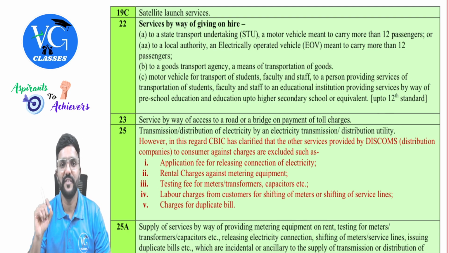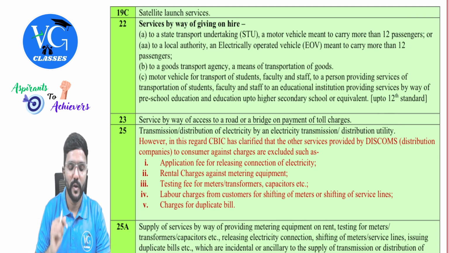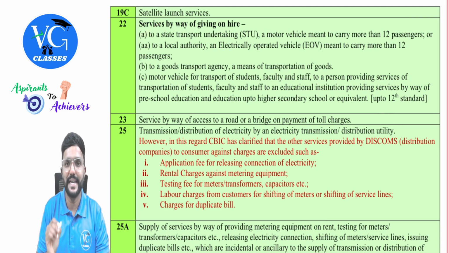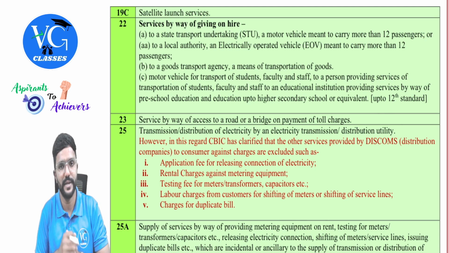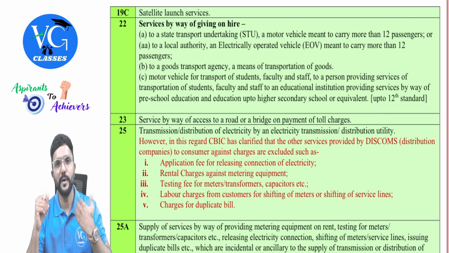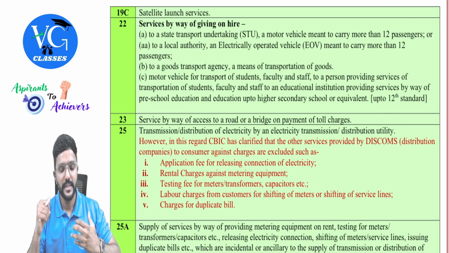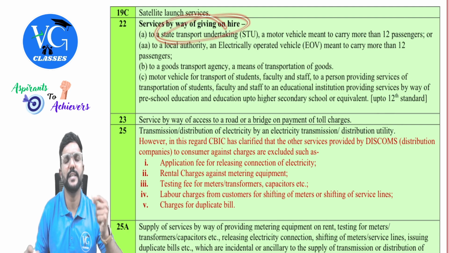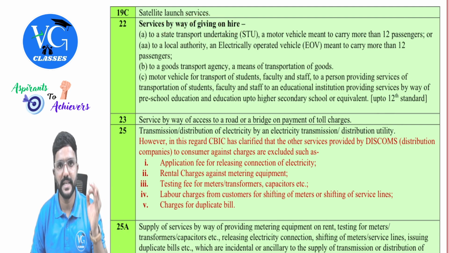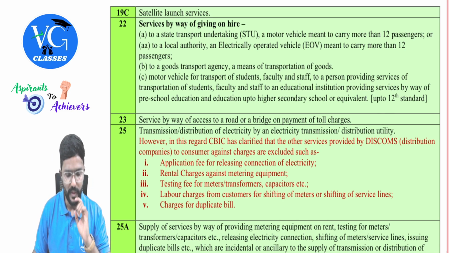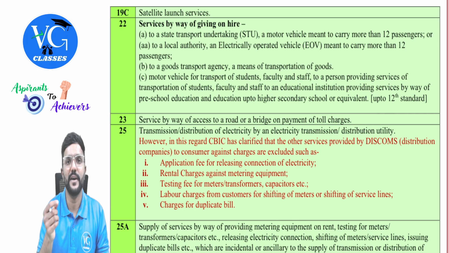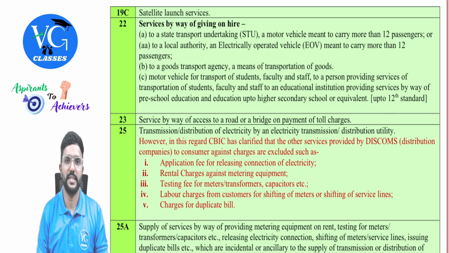22. Services by way of giving on hire, that is renting, to a state transport undertaking, that is STU, a motor vehicle meant to carry more than 12 passengers. More than 12 passengers means we can consider it as a bus. Assume I own a bus and I am letting out my bus to a state transport undertaking. Assume KSRTC. KSRTC is a state government undertaking for Karnataka state. Yes, sir, even in Kerala we call it by the same name. So in that case, whatever rent I am charging for KSRTC, it is exempt from GST.